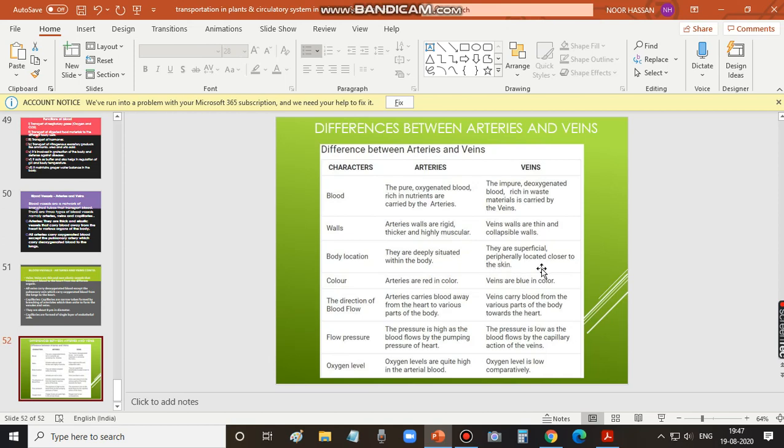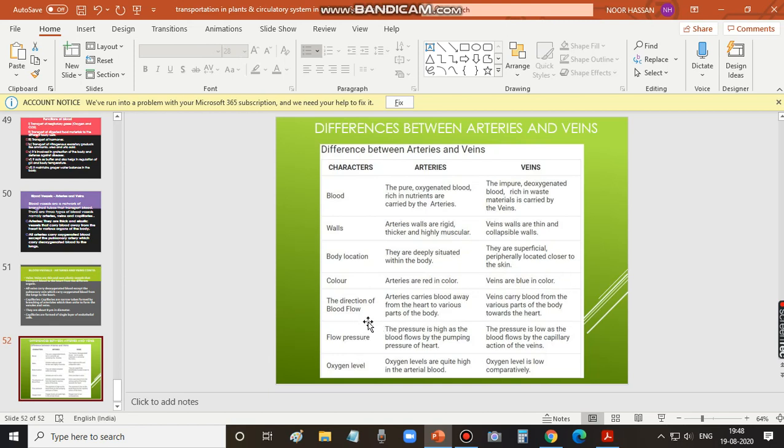We can feel the presence of veins on the upper arm. On the upper surface of the hand also you can see and feel the presence of veins. And color: arteries are red in color, veins are blue in color. Why red in color? Oxygenated blood is rich in oxygen, so it is red in color, while veins contain more carbon dioxide, so they are blue in color because they carry impure, deoxygenated blood.